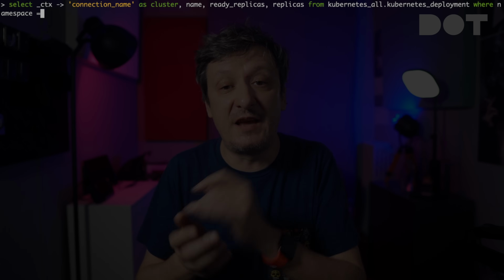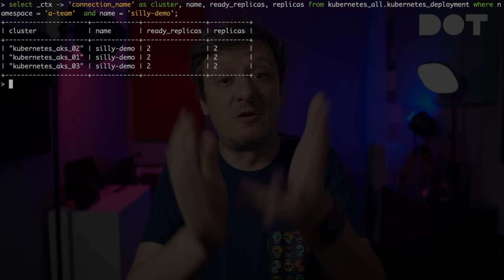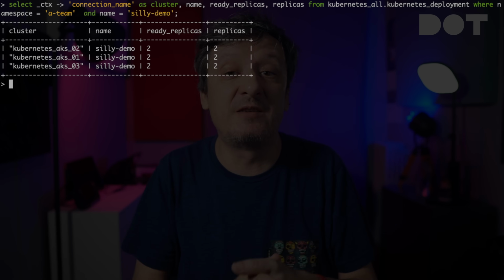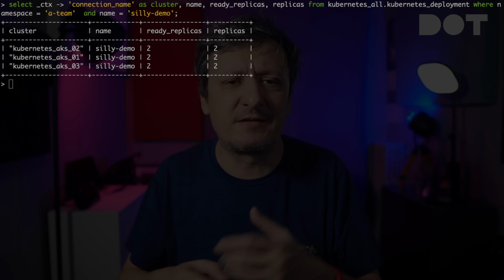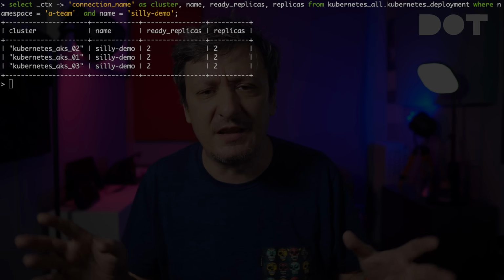Let's turn to less depressing parts of Steampipe, like for example the fact that we can use where statements to filter the results. We can, for example, specify the cluster name, ready replicas and replicas fields from Kubernetes deployment table and add the where statement that will limit the output to data from pods residing in the namespace A-team and the name set to silly demo. And look at that, that's awesome and potentially easier than if you try to accomplish the same with kubectl looping against all the clusters and using namespace field and label selectors and what's not.